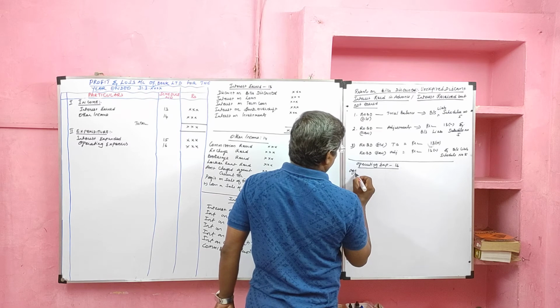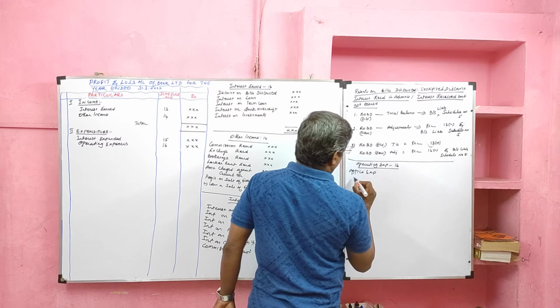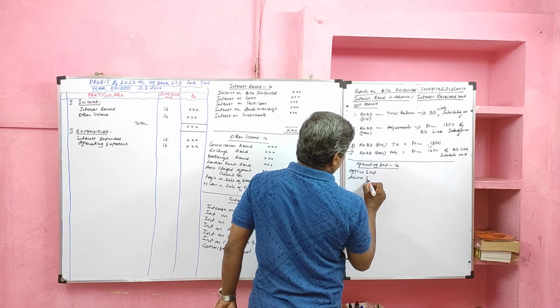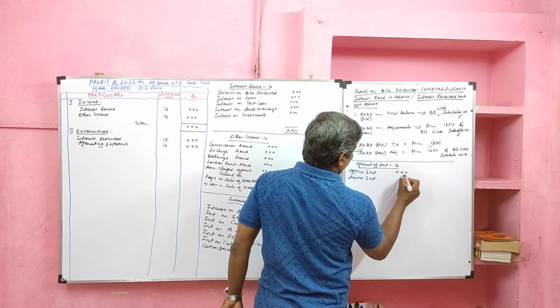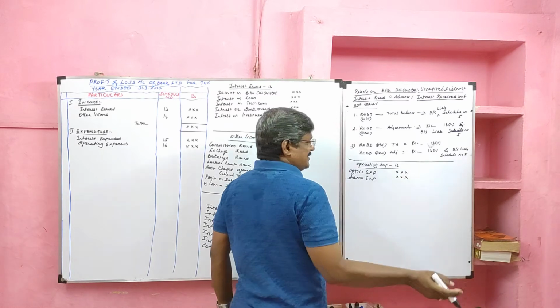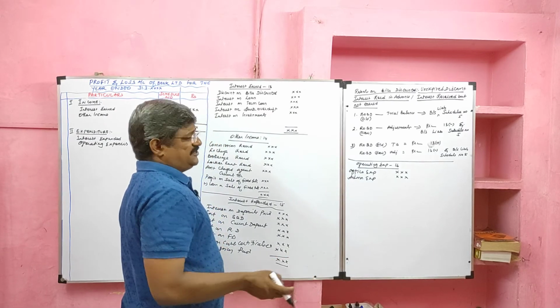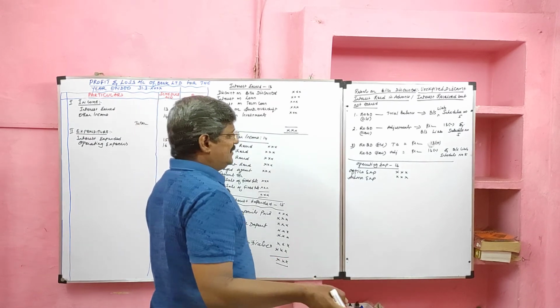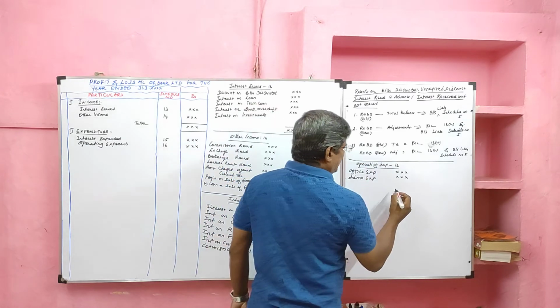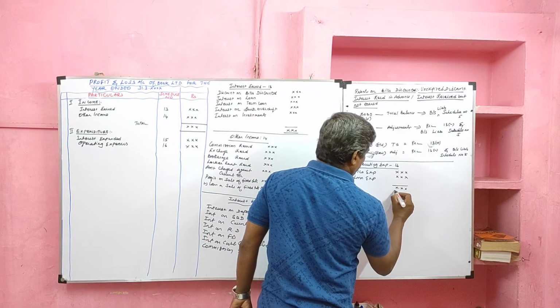Here office expenses, administration expenses such as salary paid, rent paid, audit fees, depreciation, stationery, other expenses, legal expenses are included in the operating expenses.